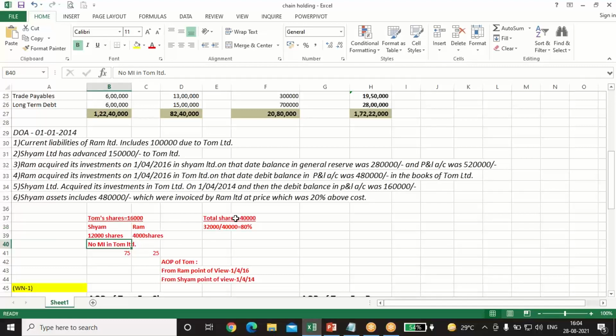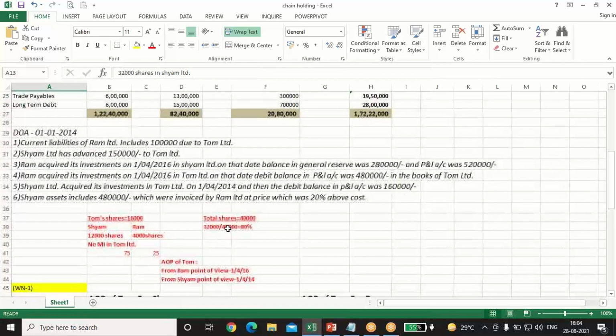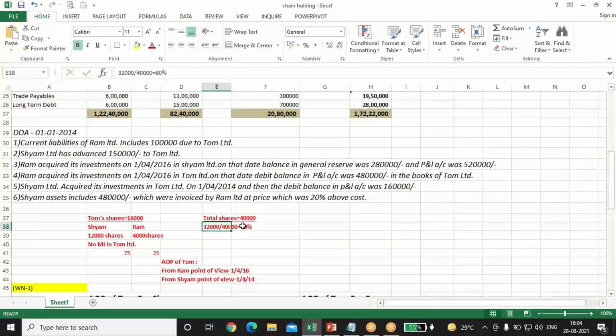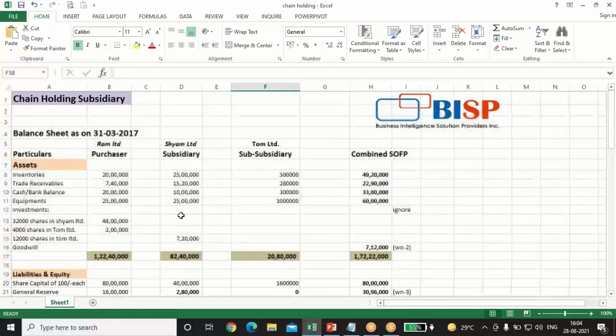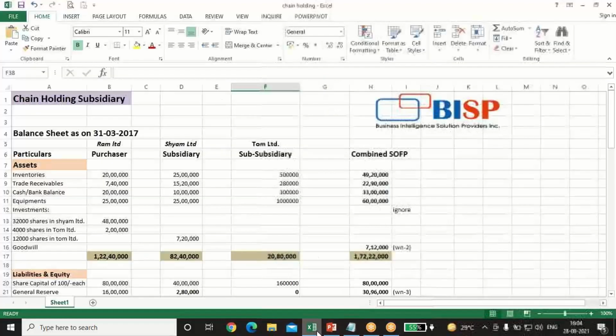In the case of Sham, share capital is 40 lakh, face value 100, that means 40,000 shares, and 32,000 shares were acquired by Ram. So 32,000 divided by 40,000 comes to 80%. Ram has invested 80% in Sham, Sham has invested 75% in Tom, and Ram has invested 25% in Tom. We have done this calculation.